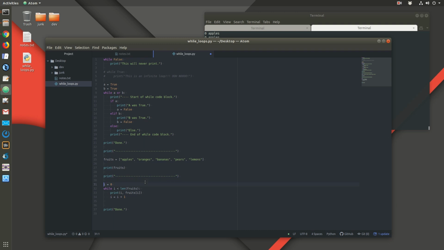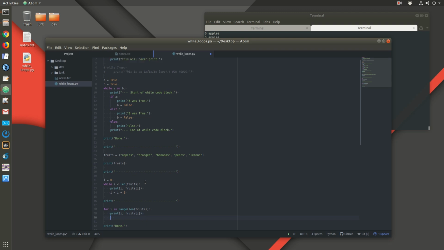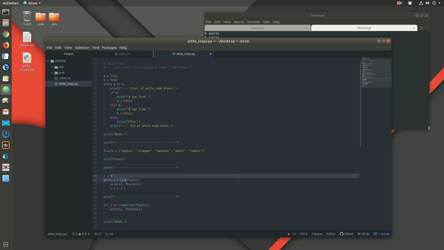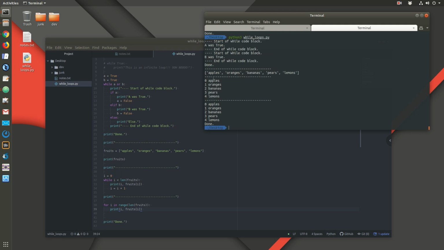Okay, so that's the while version, and to show you real quick the for version, for i in range length of fruits, print i, fruits i. Okay. So this is the while version. It's 4 lines of code, and this is the for version. It's just 2 lines of code. But we can see that they're the same. This is the while version, and this is the for version.